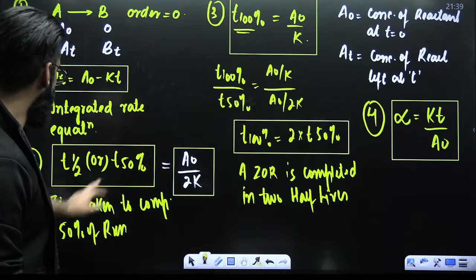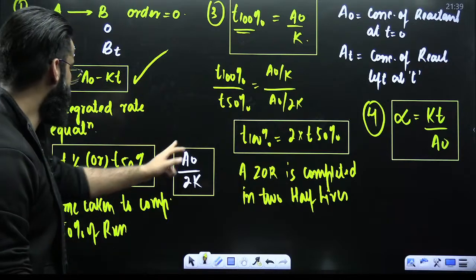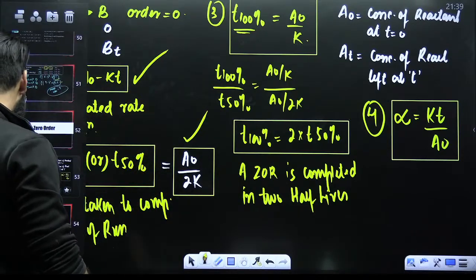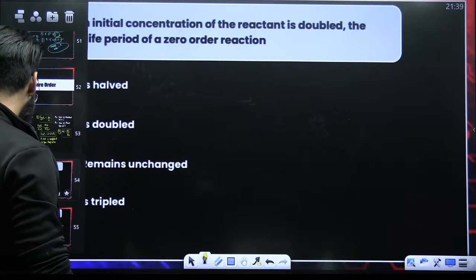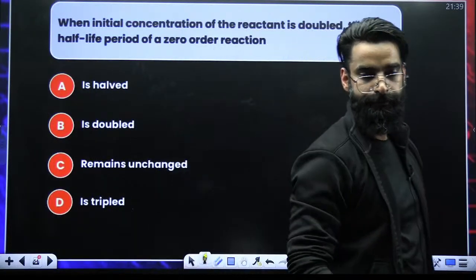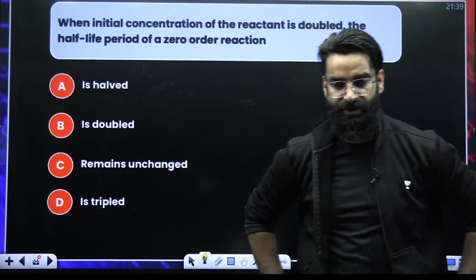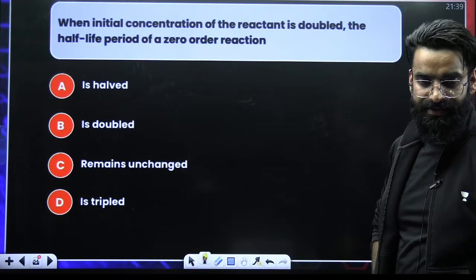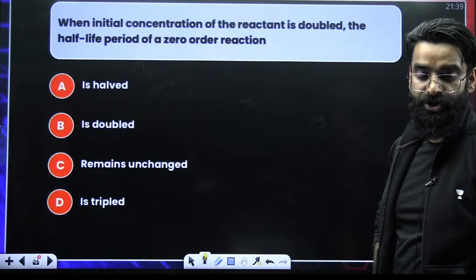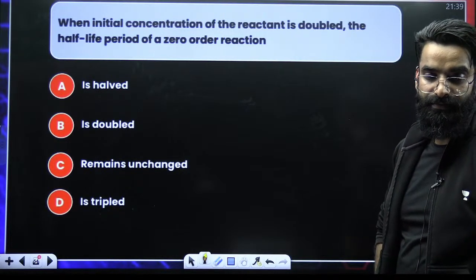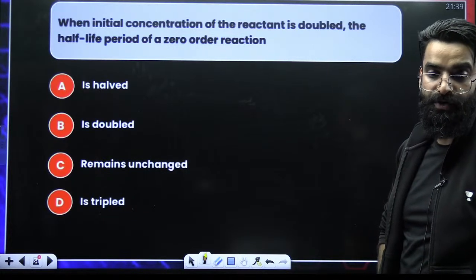So now I believe you can easily solve the questions. In the majority of the questions, you have to use this equation, and let me show you how you'll be using it. Tell me first of all the answer of this question, quick. Everybody in the chat: when the initial concentration of reactant is doubled, what happens to half-life?